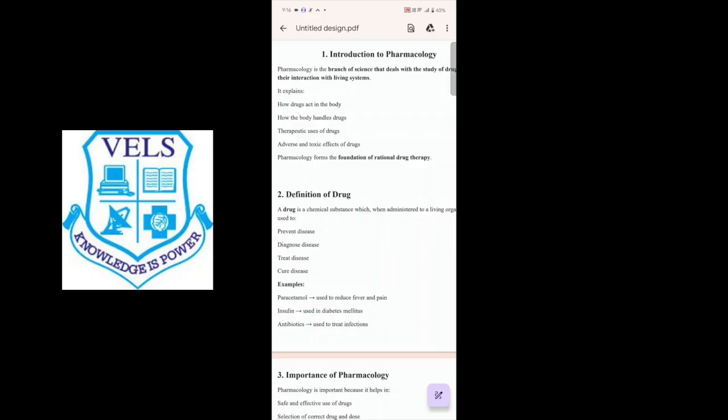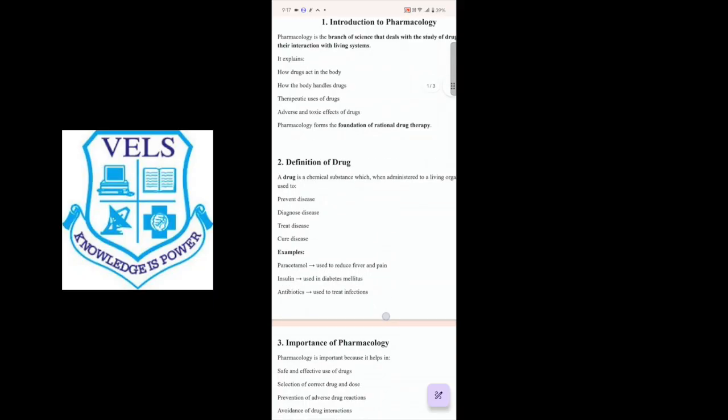It explains how the drugs work inside our body, how our body responds to the drugs, how medicines help in treating diseases, and how drugs show adverse effects, side effects, and toxic effects, right? Pharmacology forms the foundation of rational drug therapy. What is the meaning of the foundation of rational drug therapy? It means using the right medicine in the right dose for the right patient.